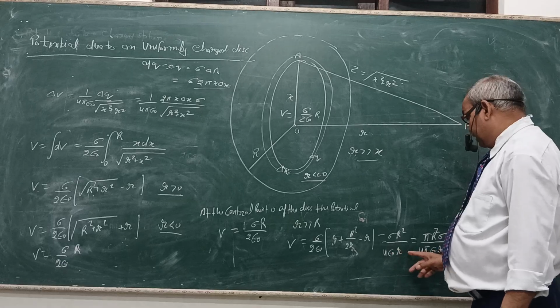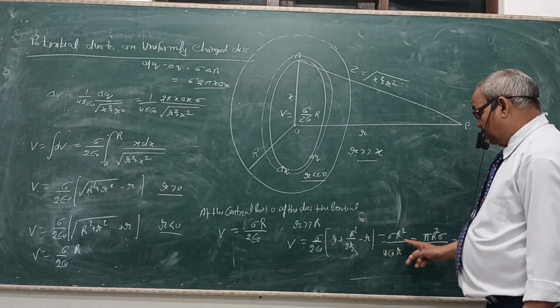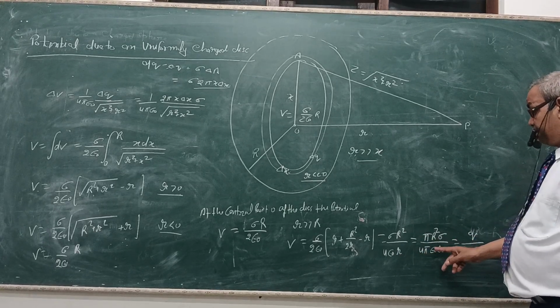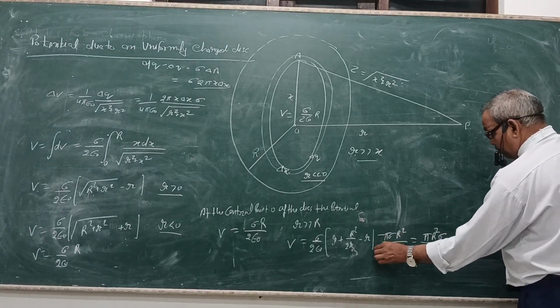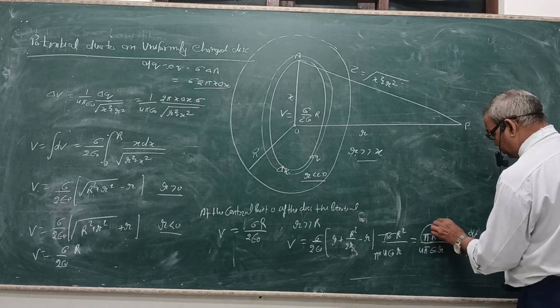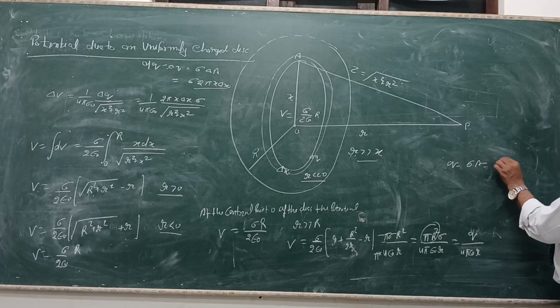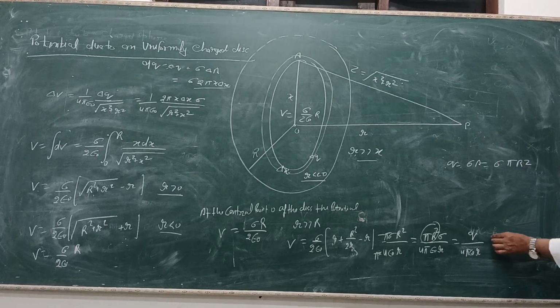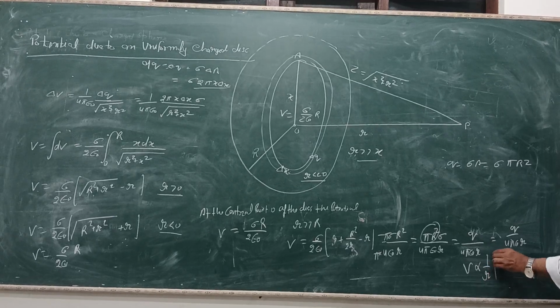Outside the disk the potential can never be zero, and it becomes sigma r square upon 4 pi epsilon naught r square, multiplied by pi on both sides. So q is equal to sigma into area, that is sigma into pi r square. So we find that the potential is q upon 4 pi epsilon naught into r, that is, the potential is dependent on this r.